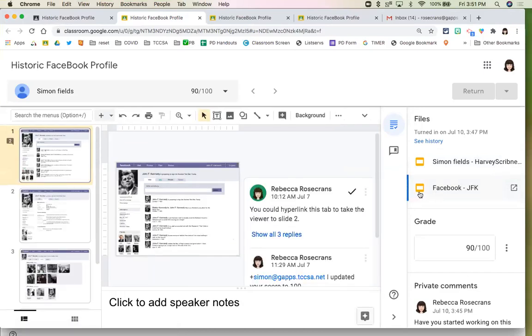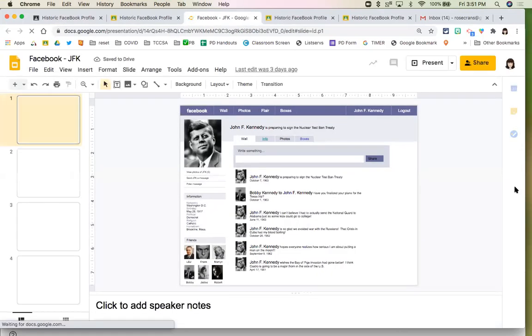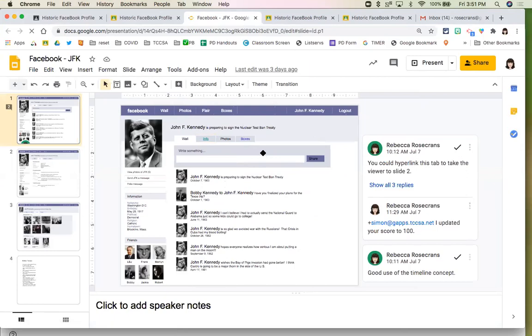Now, this already has some comments in it. And if you're finding that really hard to view, I'm going to hit this box on the Google Classroom grading screen so I can pop this out in a new tab. I want to just see the Google Slides presentation for what it is. And a teacher can go ahead and do comments on the side of an actual document, whether it's Docs or Google Slides. And if I click here, I see that this teacher selected an area.